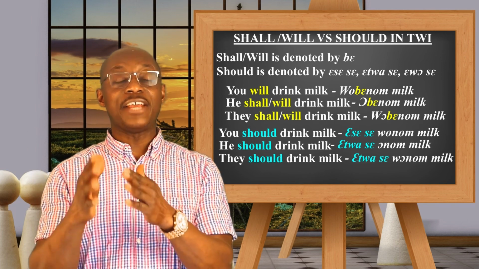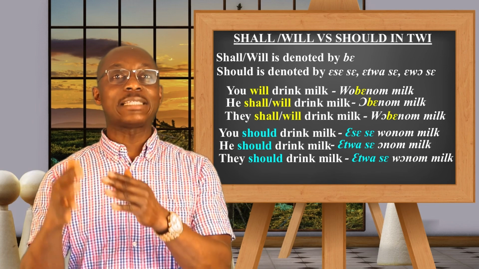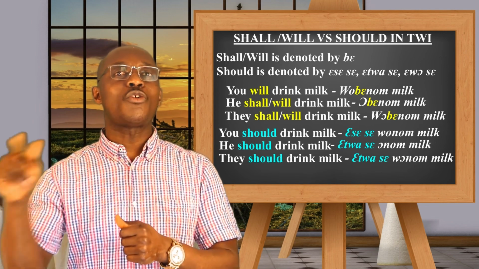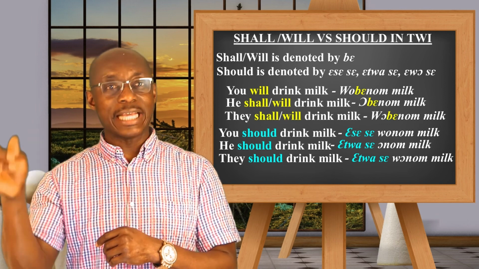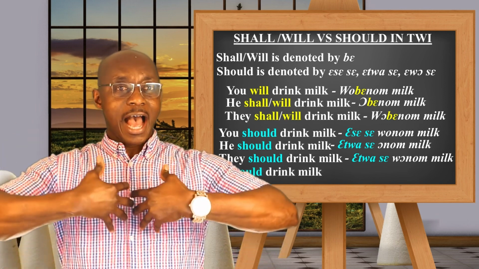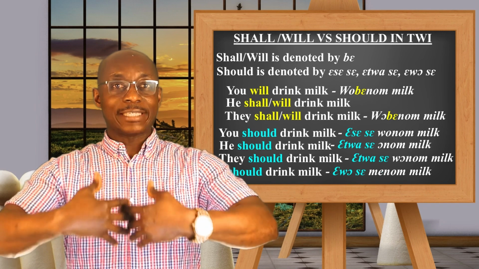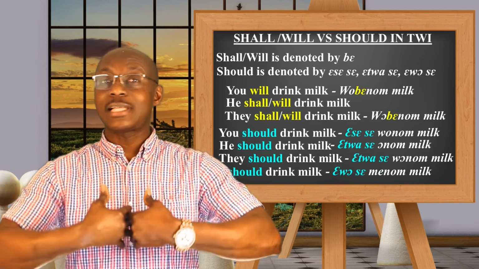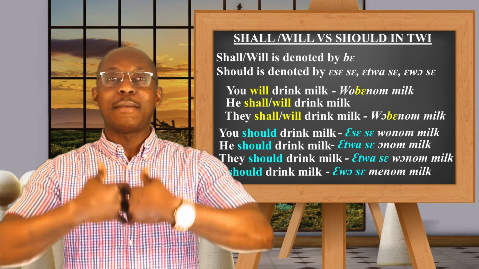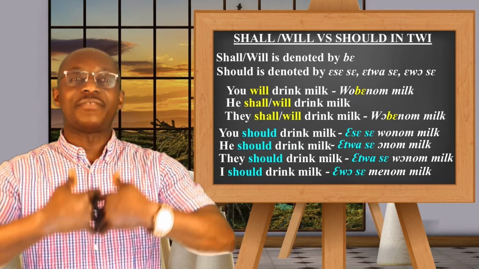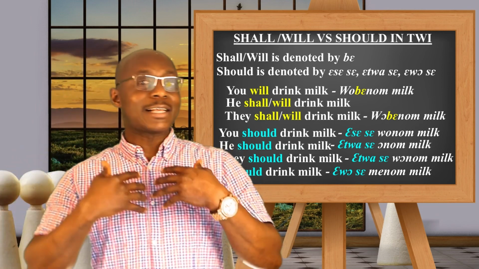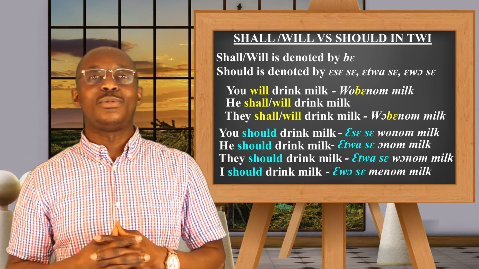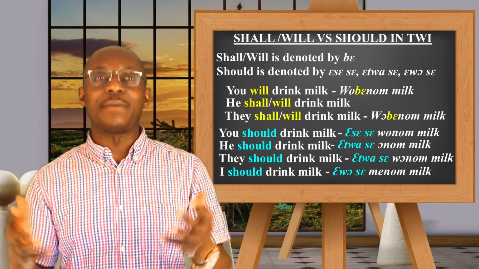Then you can say etwase or ese wonom milk. The wo, as I explained earlier, that is what? They. What about I should? Ese, ewose, or etwase menom milk. Ewose menom milk. Ehiase menom milk. You can use any of them.